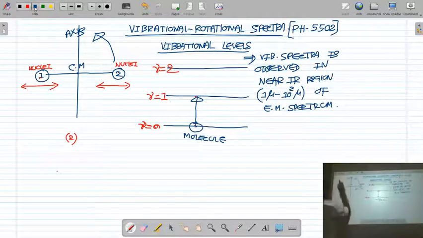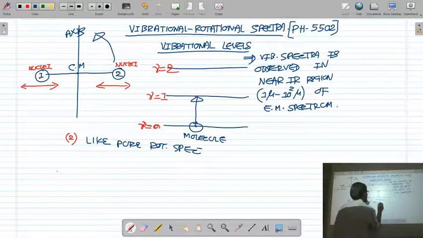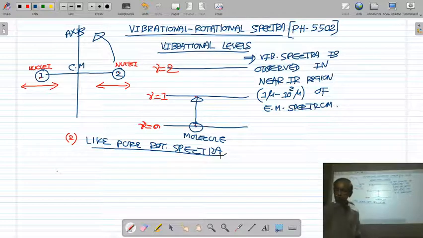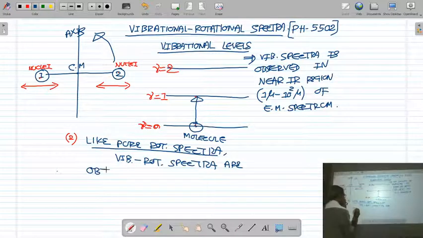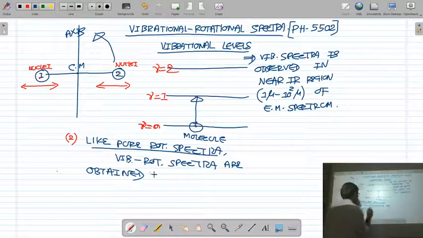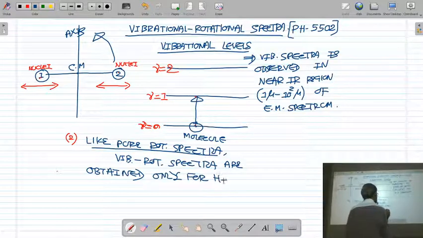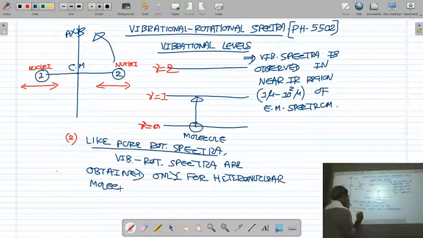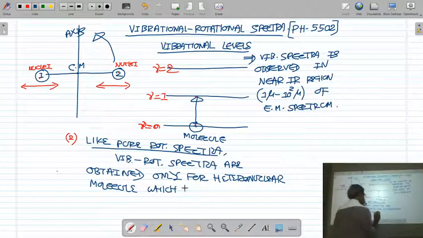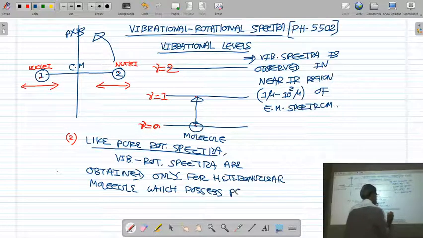Second feature: like pure rotational spectra, vibrational rotational spectra are obtained only for heteronuclear molecule which possess permanent dipole moment.